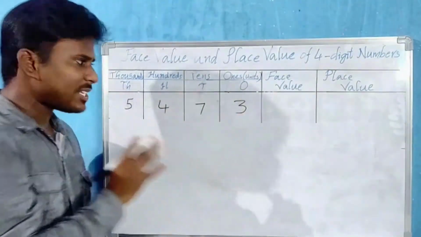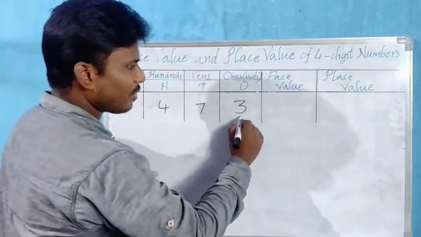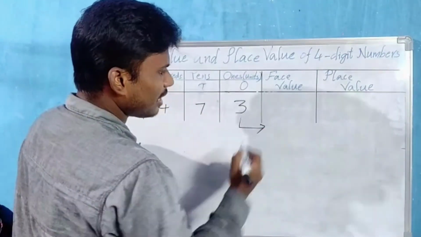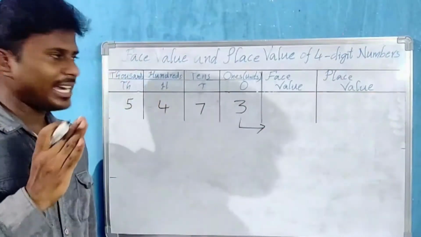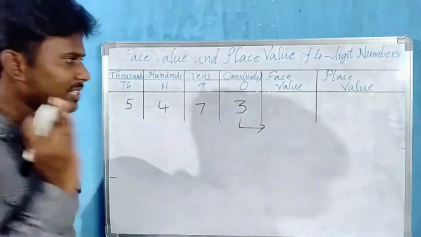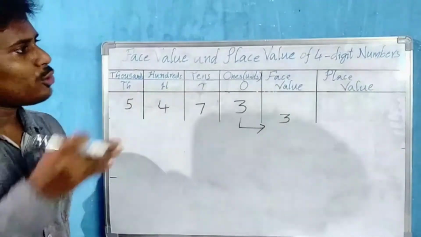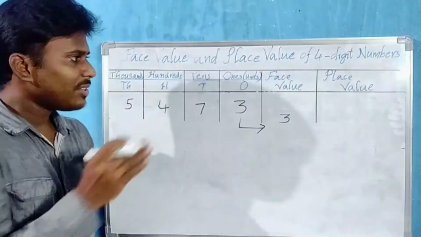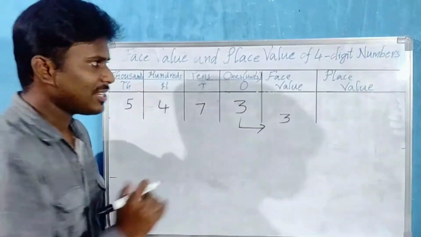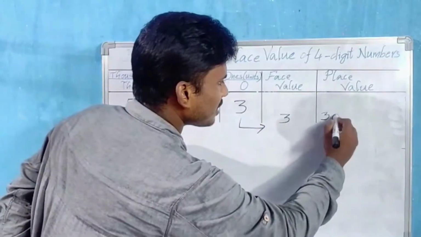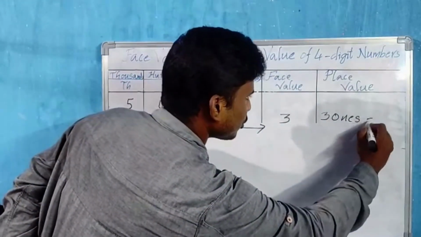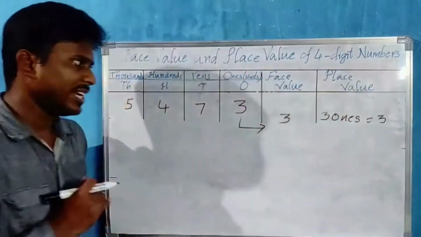First, in the ones place, which digit do we have? 3. Okay, I am taking 3. And what is the face value? As I said, any digit's face value is the digit itself. So 3. Now how do you write place value? 3 is in which place? Ones place. So 3 ones. 3 ones equal to 3.